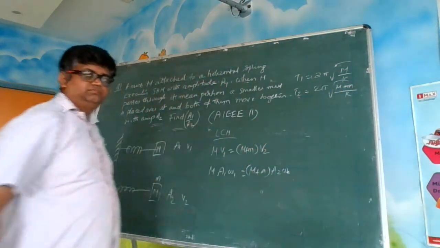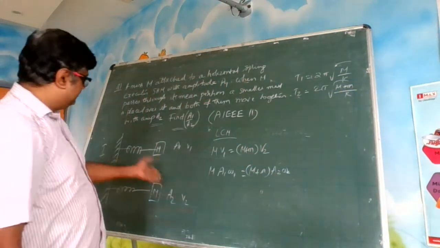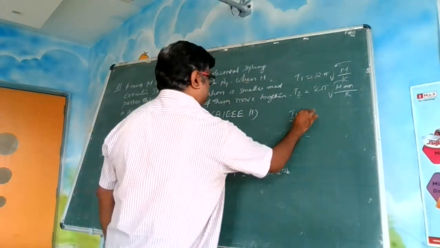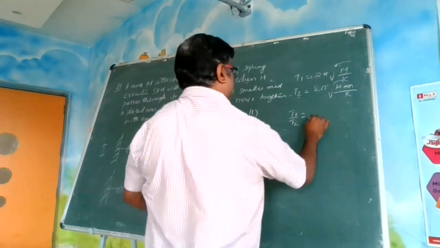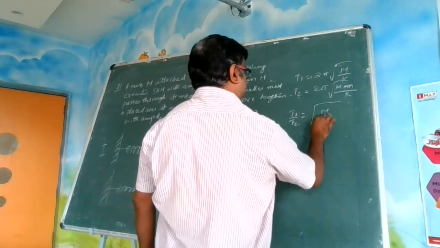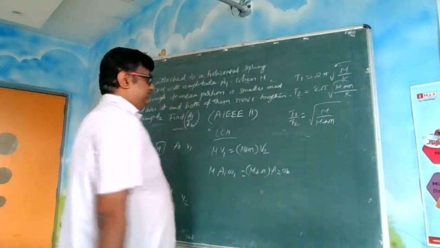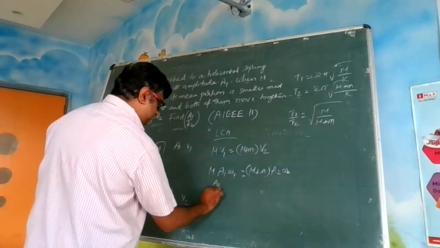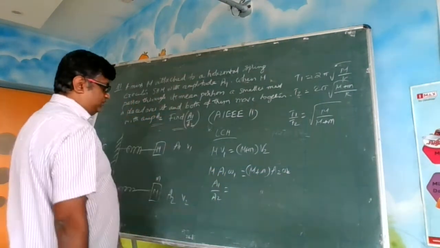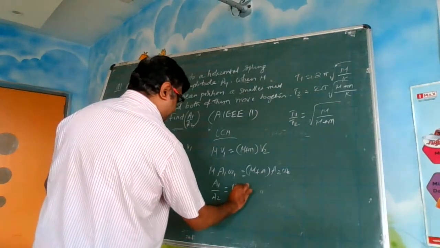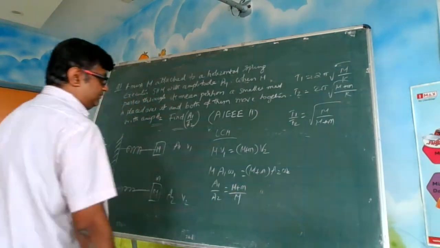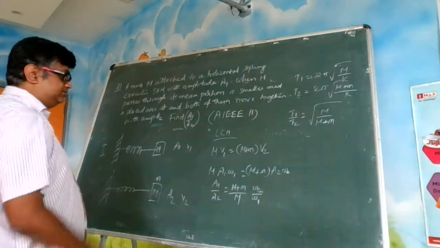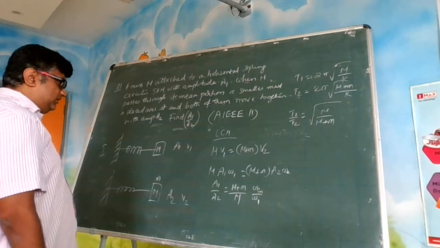Add the masses. Spring constant will remain the same. Spring is not changing. So t1 by t2 is equal to root over m by m plus m. Okay. So from here we want a1 by a2. So a1 by a2 is equal to m plus m divided by m into omega 2 by omega 1. Right. omega 2 by omega 1.